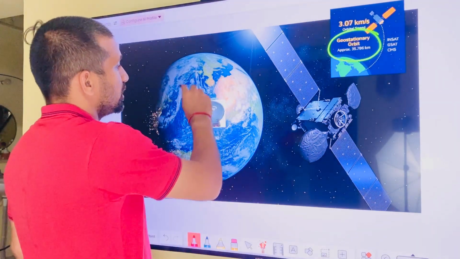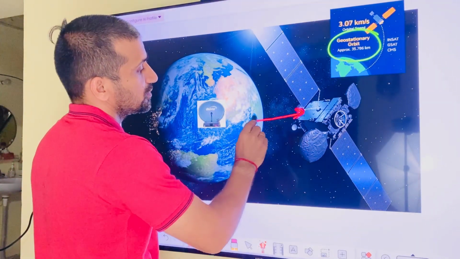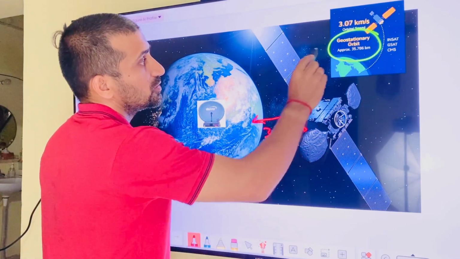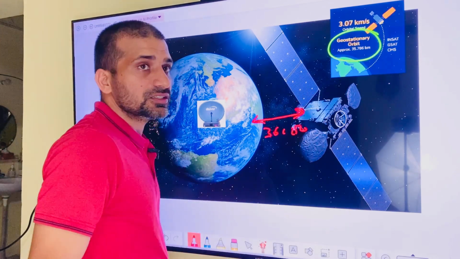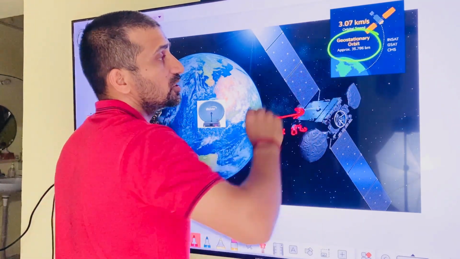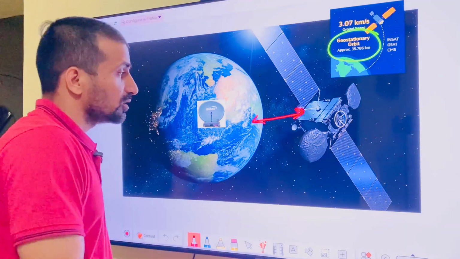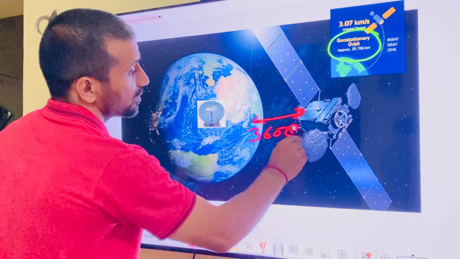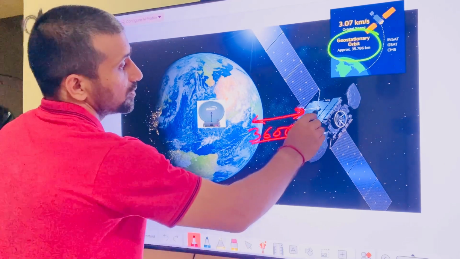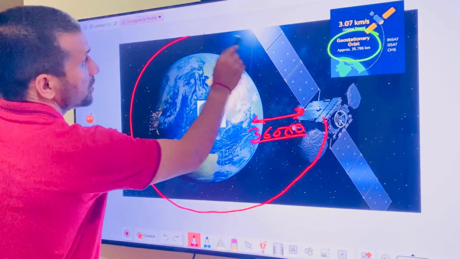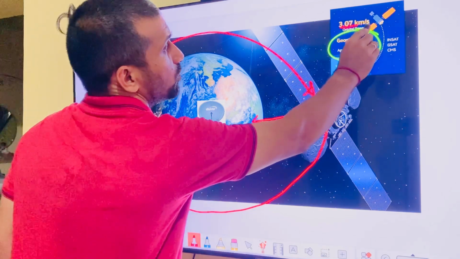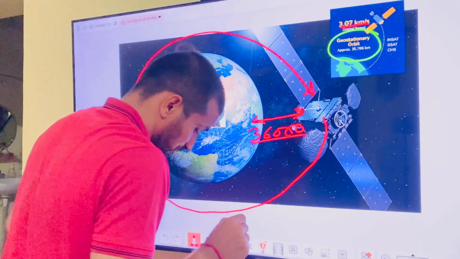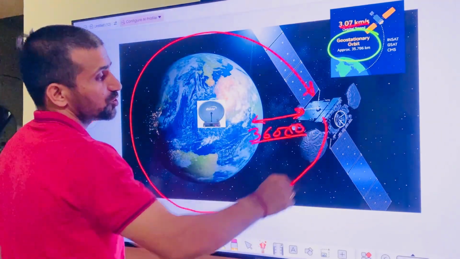Now next, this is the earth, this is the satellite which is 36,000 kilometers away, and this is called a geostationary satellite. So why it is called geostationary, we will discuss. These satellites are almost 36,000 kilometers above the earth, and they are rotating around the earth at 3 kilometers per second, or 11,000 kilometers per hour.